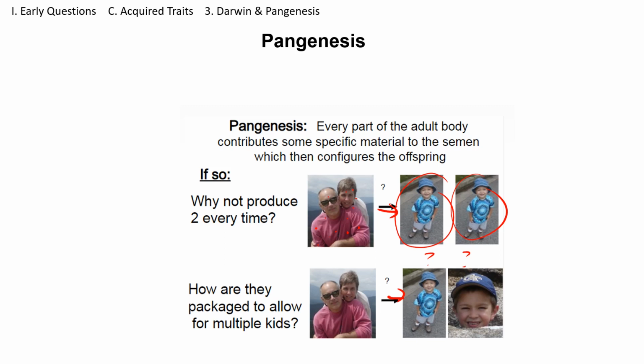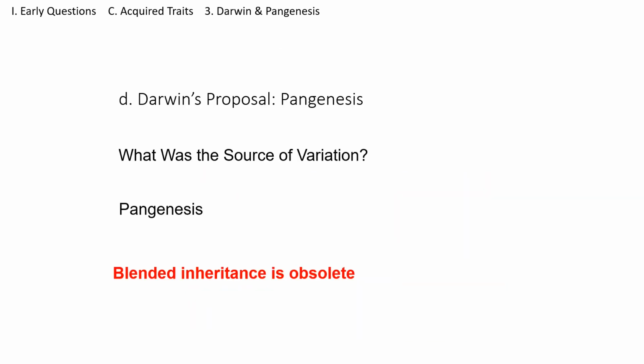And later we will talk about the cousin of Darwin, whose name is Galton, who actually made experiments to show that the pangenesis was not correct. However, Darwin got very upset and Galton retracted his ideas. But we will talk more about that later. So, just to finish, in the following section we're going to talk about blended inheritance, but I want you to remember that blended inheritance is an obsolete idea.